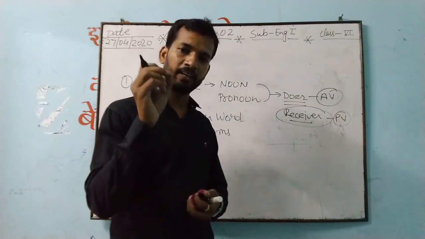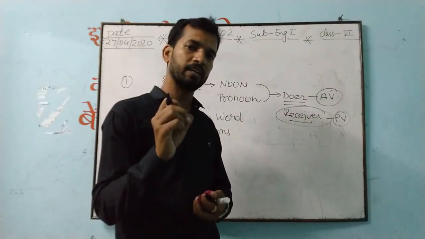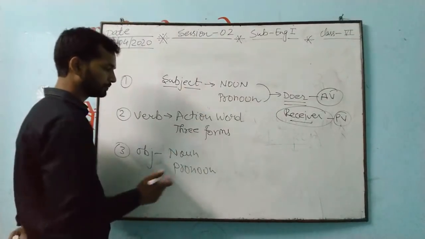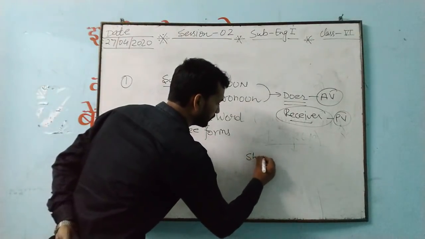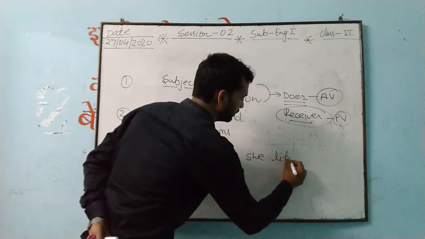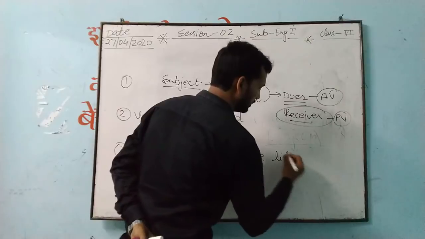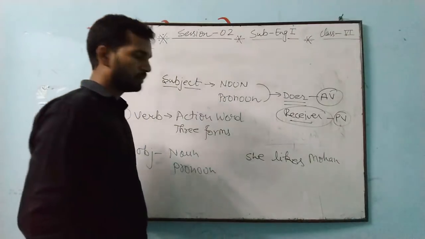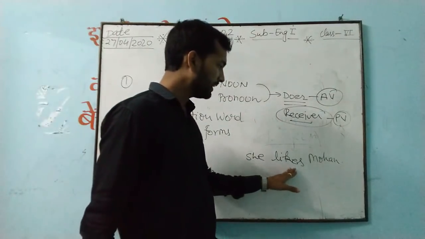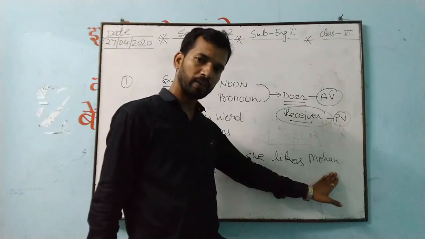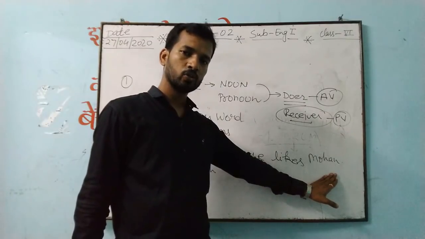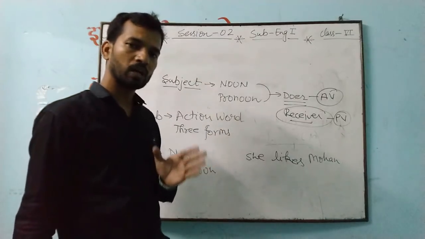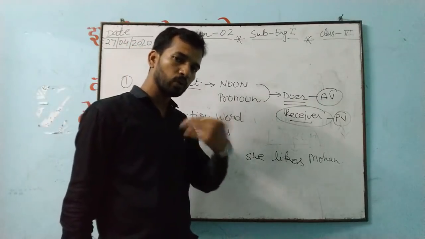Carefully, attentively, that you understand how to find out this is an object. See here, one example I am writing. She likes Mohan. I have written one sentence. In that, we have to find out the object. So what you have to do? In the first session I told you, to find out the object, you have to ask a question.